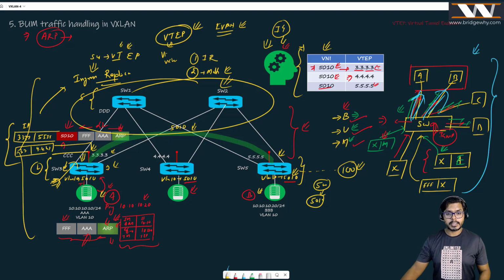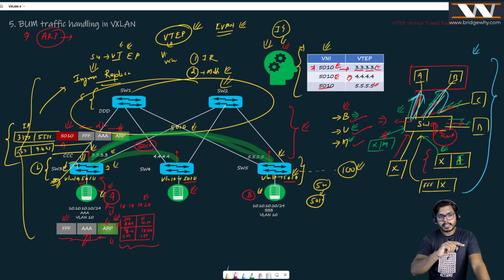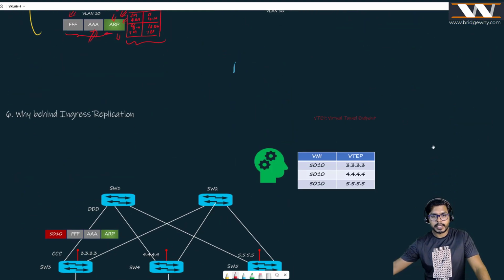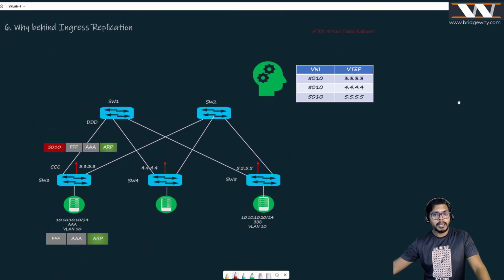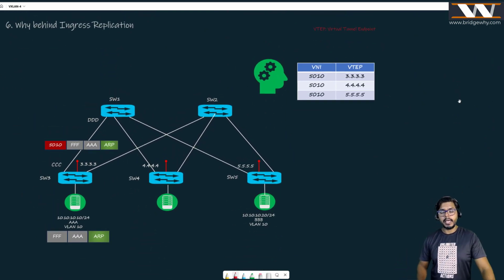So there is no doubt about it that we can send this ARP message from here towards 5.5.5.5, and we can send this message towards 4.4.4.4 over the VNI, which is 5010. There is no doubt about it. So the message is received at switch 5. But now the question arises how switch 5 is going to reply to it, right? Although I have already talked about ingress replication, I have made a specific board for it. But in this board, I will be explaining how the ARP reply message will come, right?